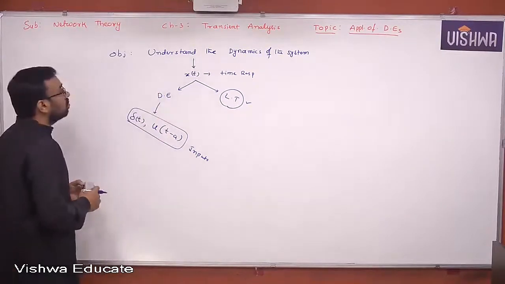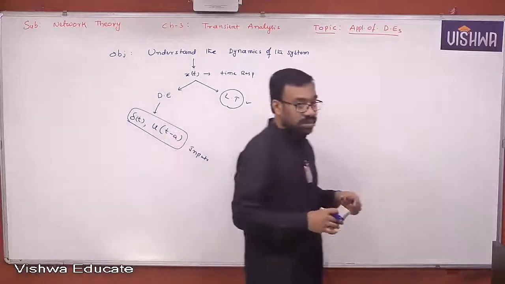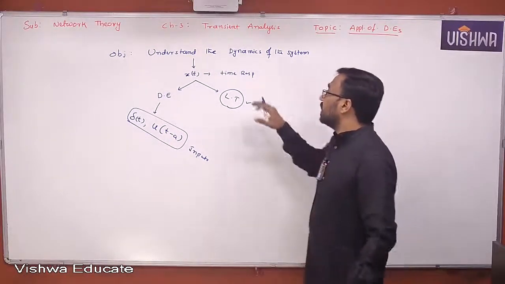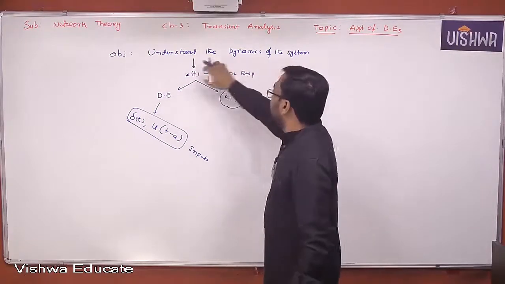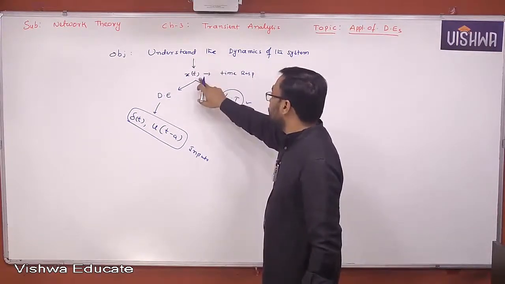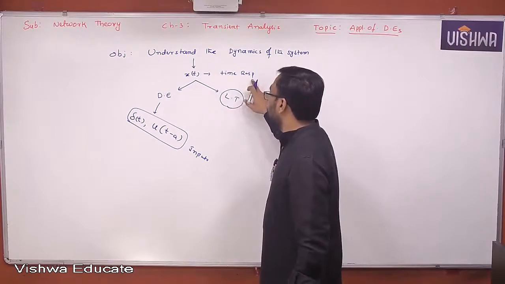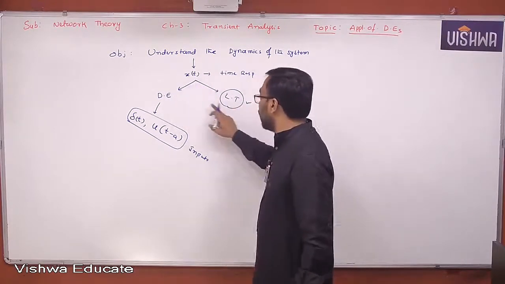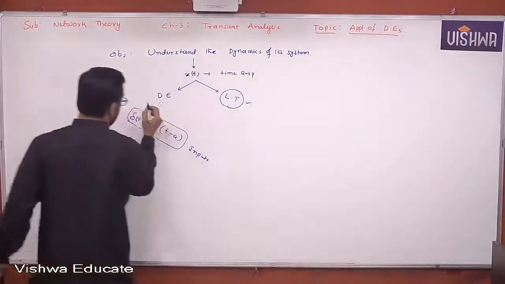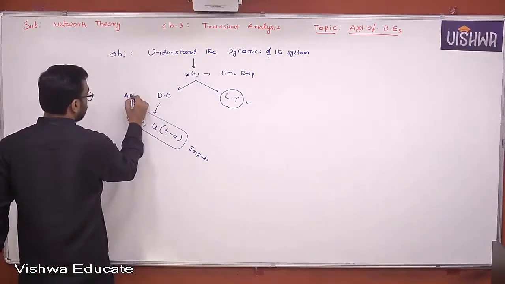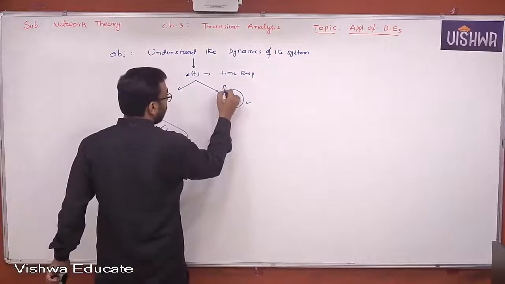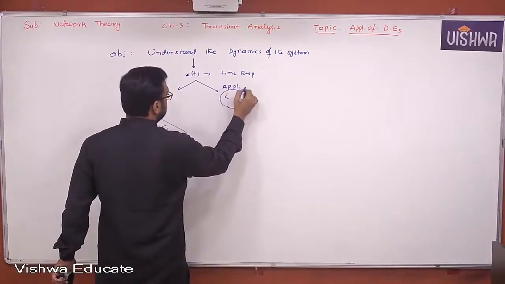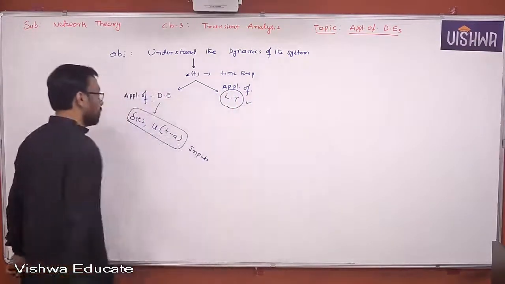So just note down once again: the objective of the transient analysis is to understand the dynamics of the system. For that, you require a time response. If you want to find a time response, you have differential equations and Laplace transforms: application of differential equations and application of Laplace transformations.